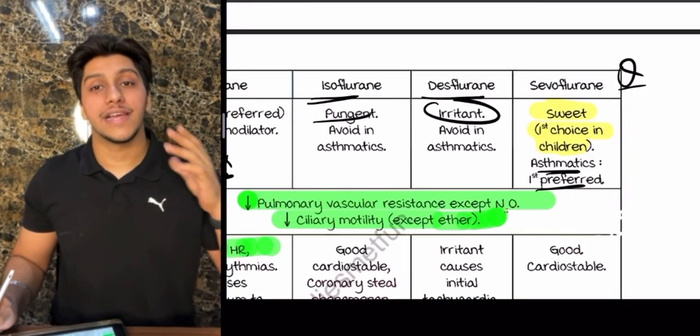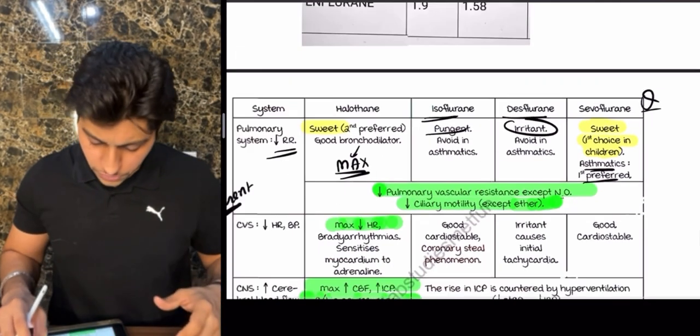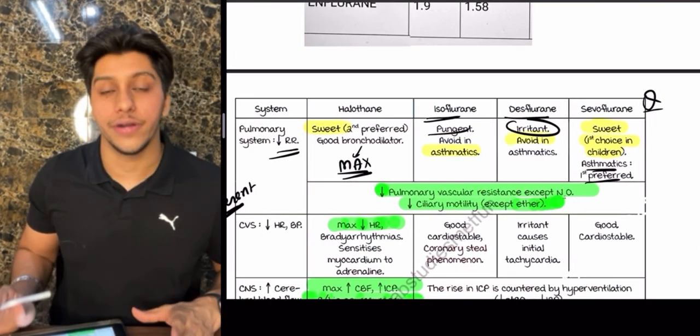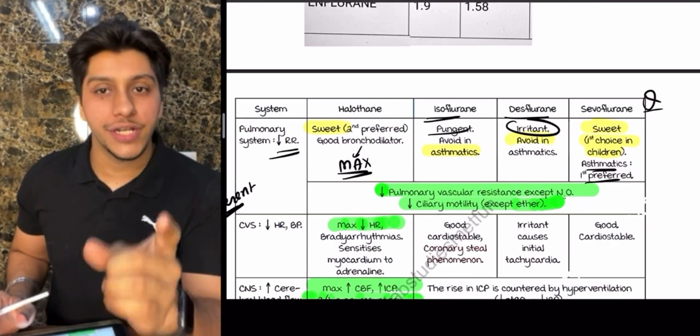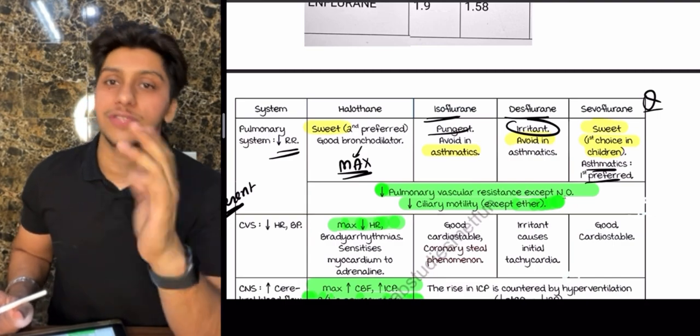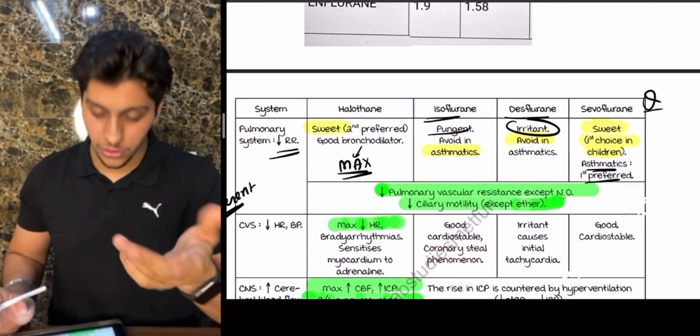Next, if you talk about bronchodilation, remember halothane has the maximum bronchodilation, but still we prefer sevoflurane because again halothane has cardiac abnormalities. You don't give isoflurane and you don't give desflurane. Avoid. So to summarize, for children what will you give? Sevoflurane more than halothane, and for children who are asthmatic, what will you give? Again sevoflurane more than halothane.